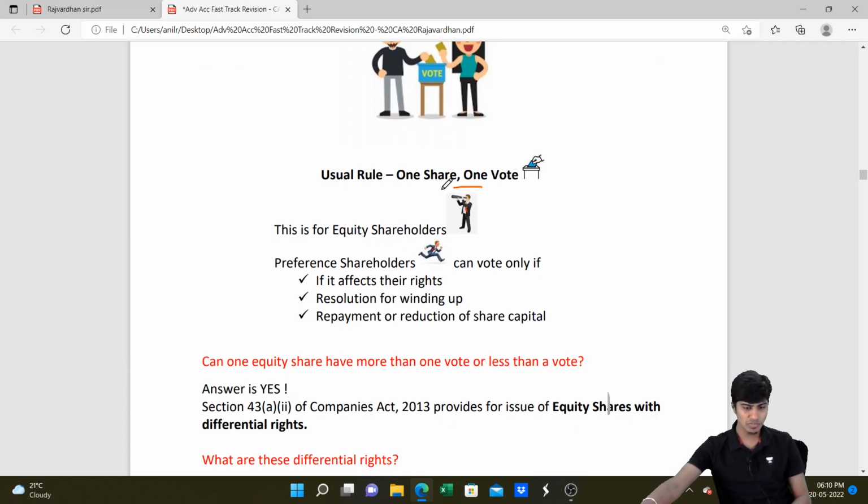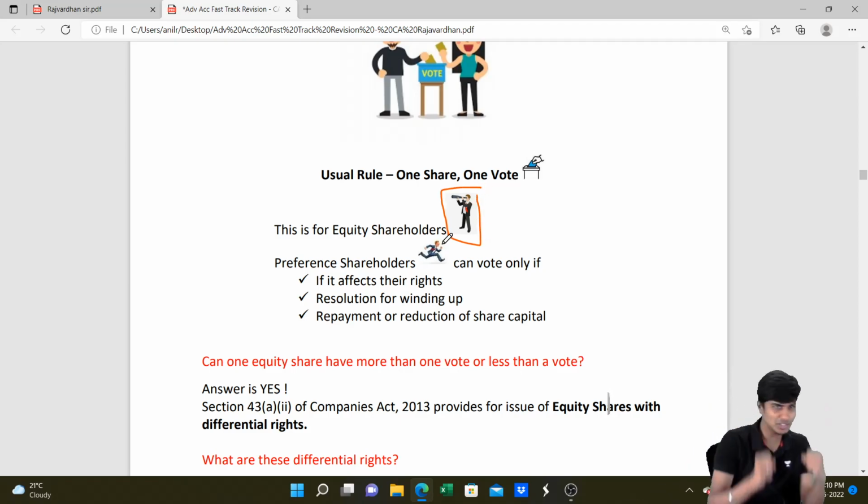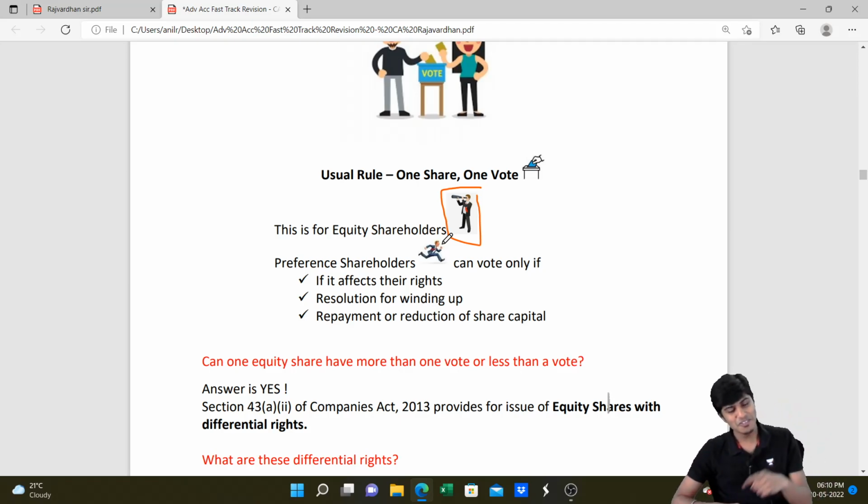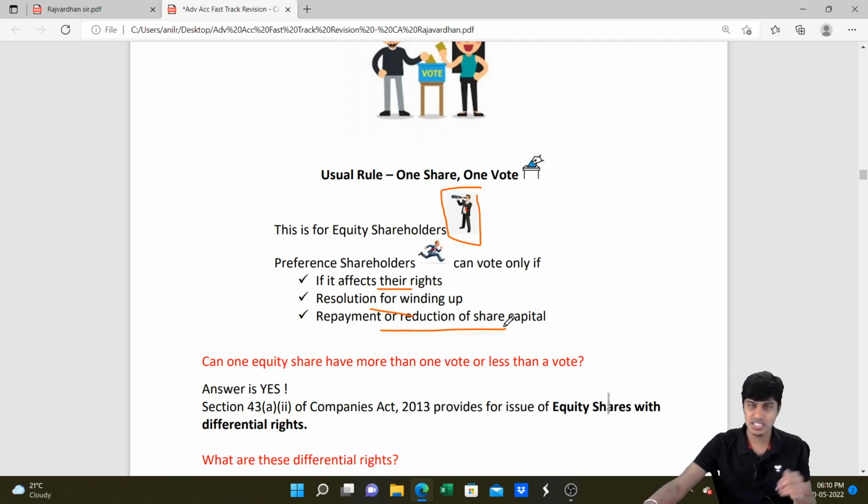Remember this image of equity shareholders: one who's waiting for money from a distance. The preference holder is the one who runs for money before equity holders and then collects it. Why? We're going to come back to this in our liquidation chapter. Okay. So preference holders can vote only if it affects their rights, or it is a resolution for winding up, or it is for reduction of share capital. Otherwise, preference holders cannot vote.